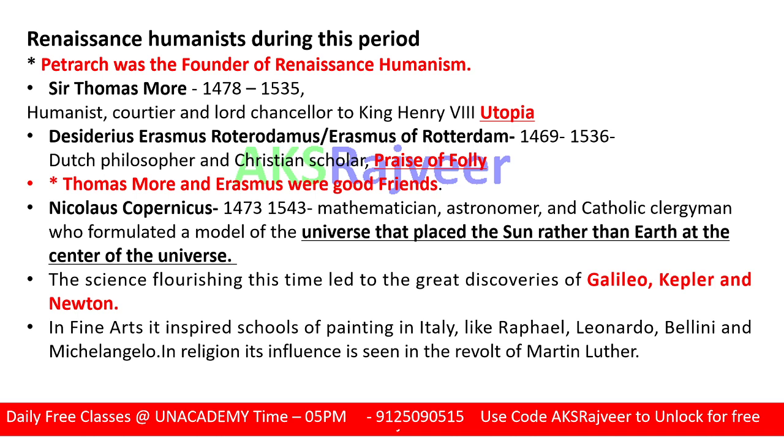And there were other scientists like Galileo and Kepler. Galileo is known for the telescope, and Kepler and Newton, all these important scientists came in the period. In Italy, you have seen painters like Raphael, Leonardo, Bellini, and Michelangelo. These were the major painters, and their paintings are very famous. Even the painting of Mona Lisa is one of the important paintings.